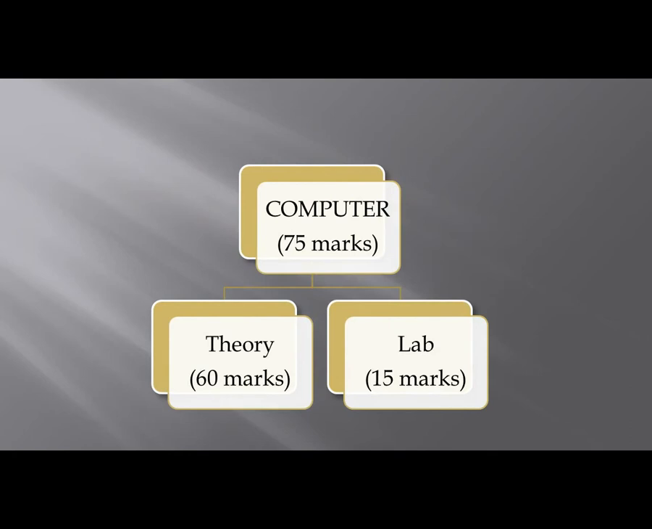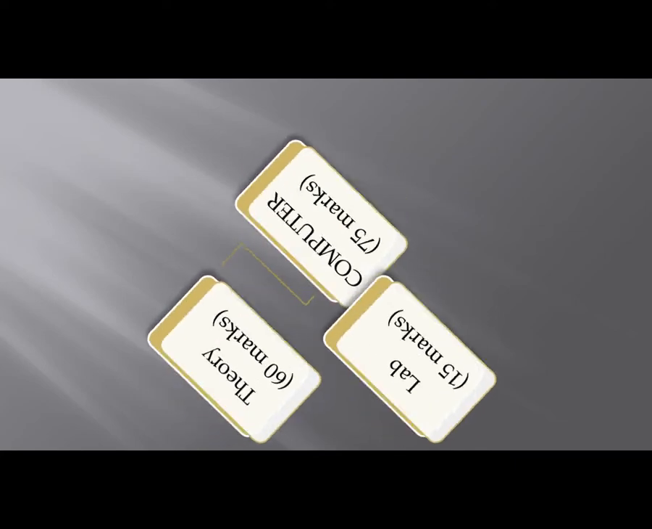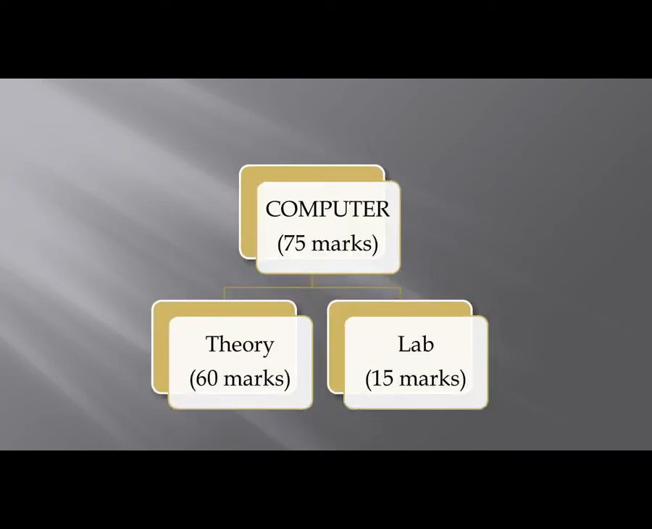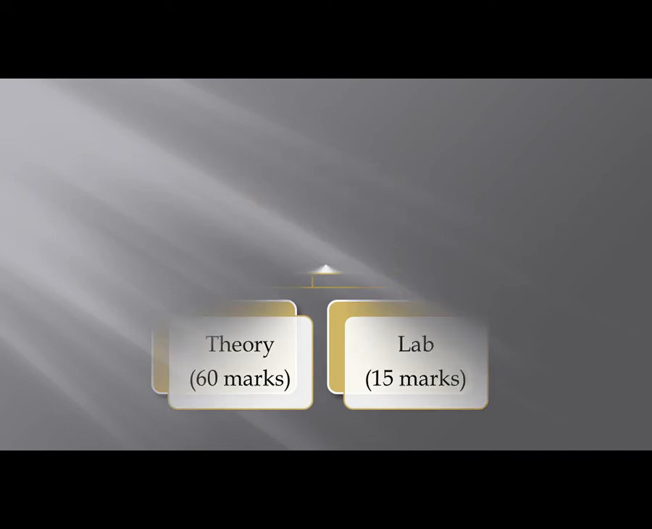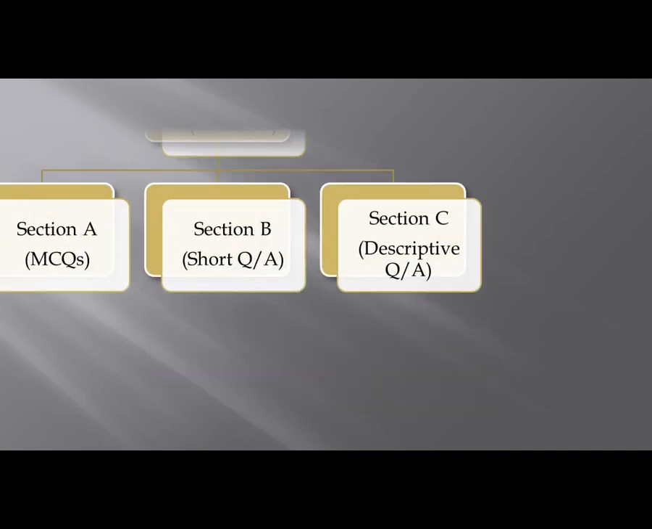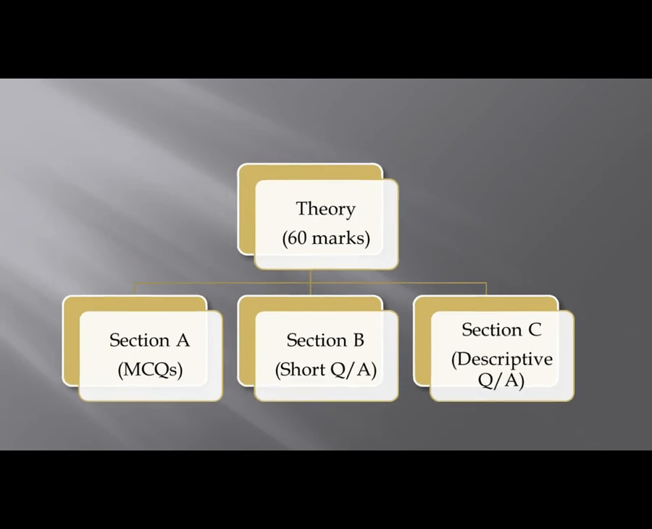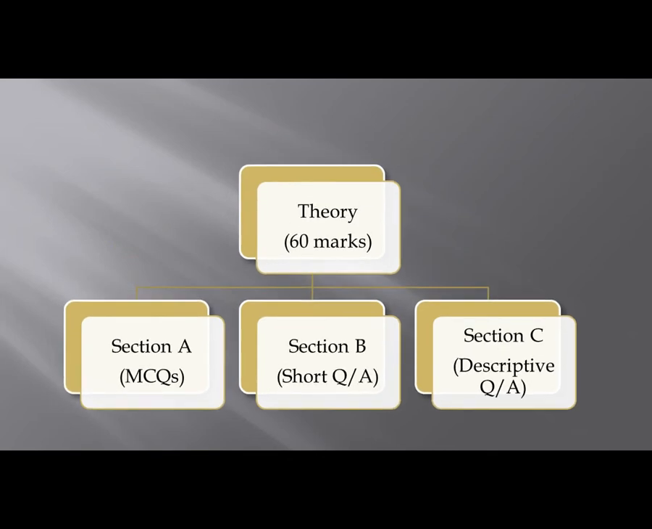The paper is divided into two parts. One is practical and the other is theory. Practical consists of 15 marks and theory consists of 60 marks. Now, I am going to tell you some details about theory. Theory consists of three sections: A, B, and C. A section is based upon MCQs, B section is based upon short question answers, while section C is based upon descriptive question answers.